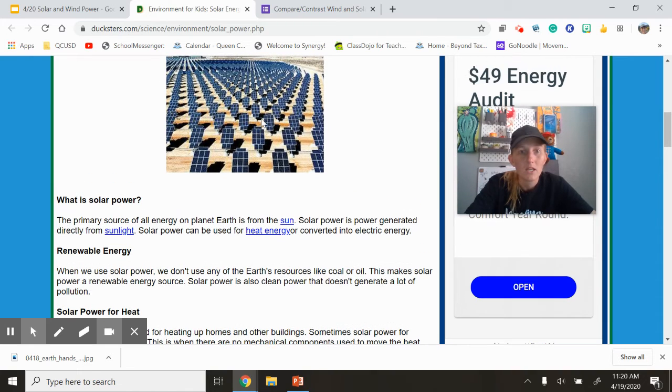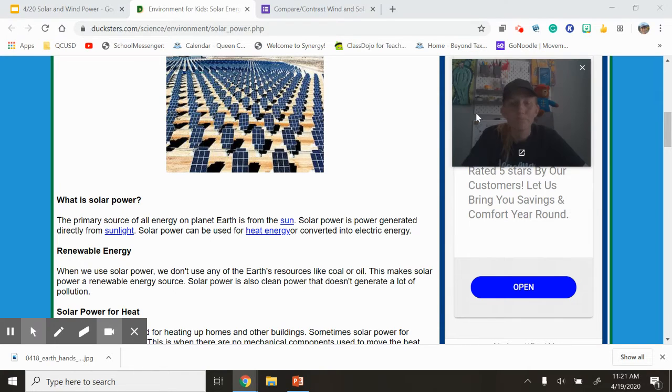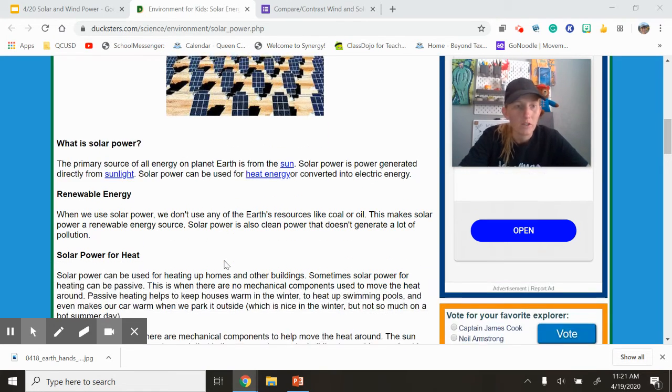So you may have seen these solar cells. They're these little tiny blocks and they're put together to create a solar panel. And if you take a look around your neighborhood, you might see some of those on top of roofs. That is the way to save energy and create your own energy without hurting the earth.